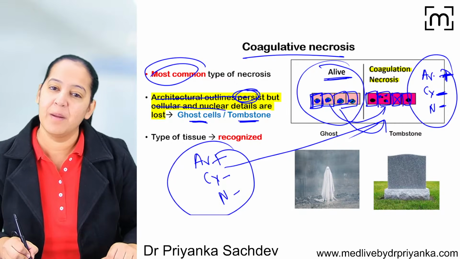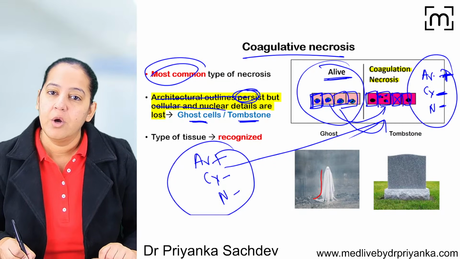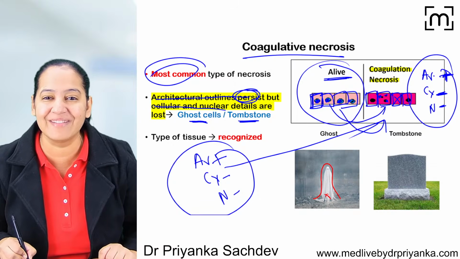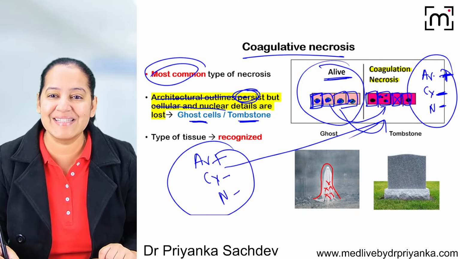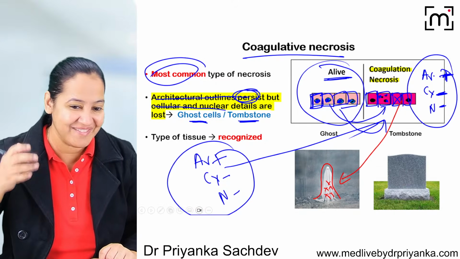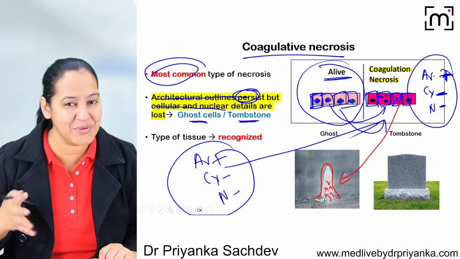I have never seen, but in the movies I have seen. What is a ghost? Ghost is someone who has only outline. Ghosts don't have the inner details. So can I say the cells here are looking like ghost cells because they have only outline. They don't have inner detail. No cytoplasmic, no nuclear. They don't have inner detail.